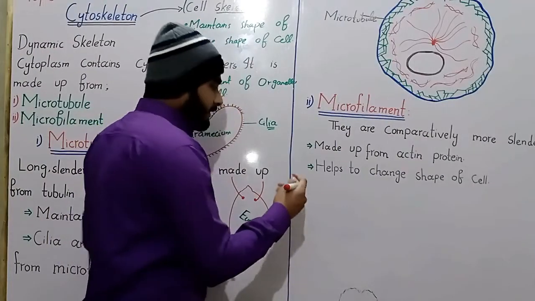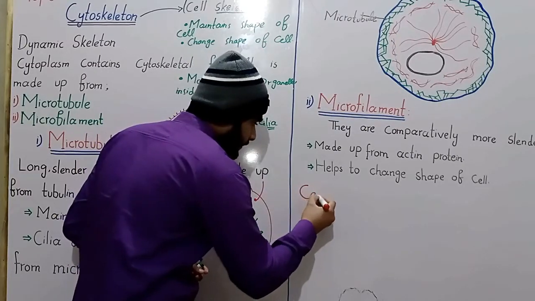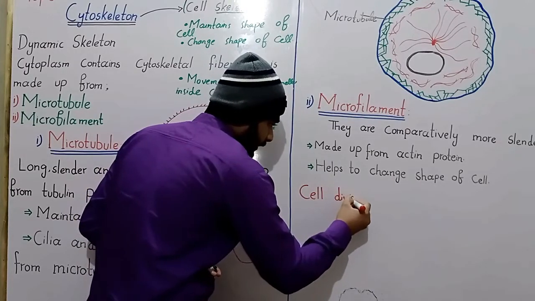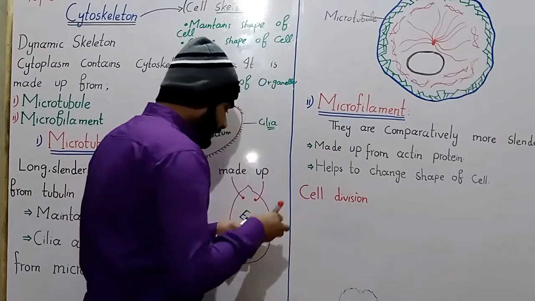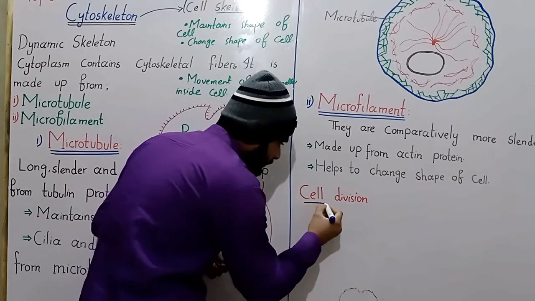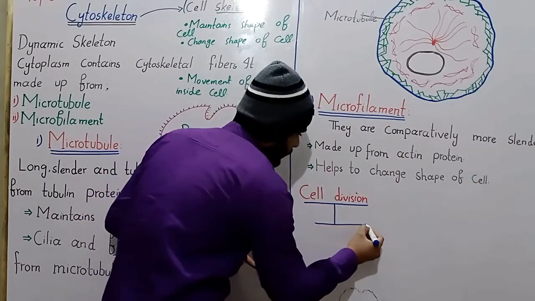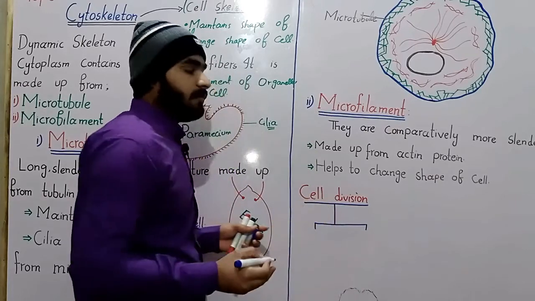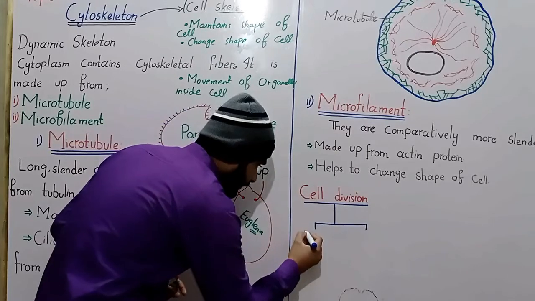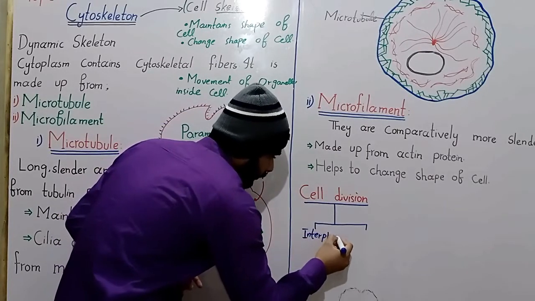At the start of the lecture I said that the cytoskeleton helps in cell division. The cell cycle is basically divided into the interphase and the mitotic phase. A complete lecture on interphase and the mitotic phase, like mitosis and meiosis, is also available, and the links of these videos will be added in the description, so you can see them there in detail.